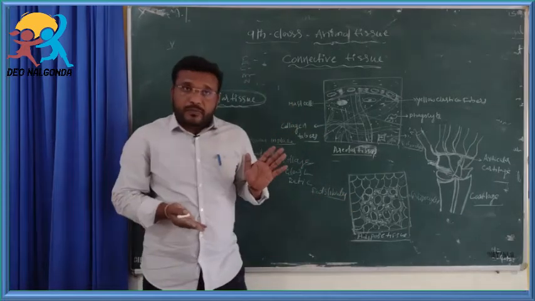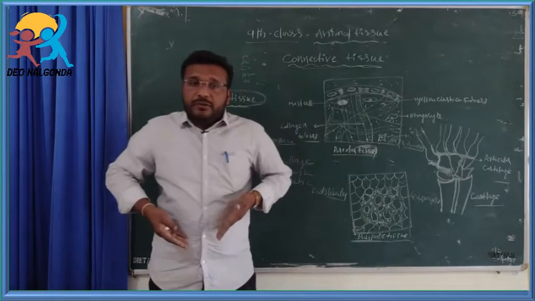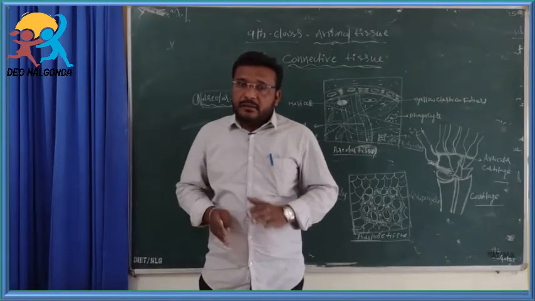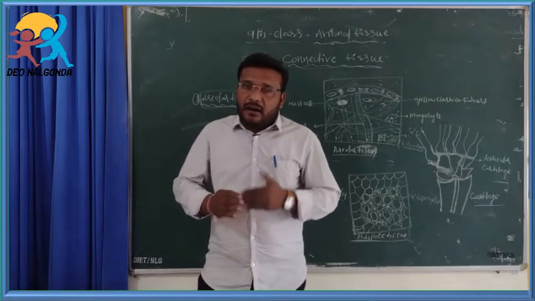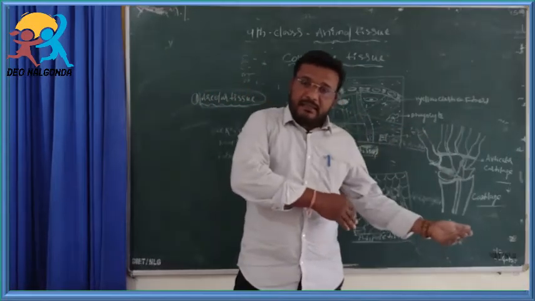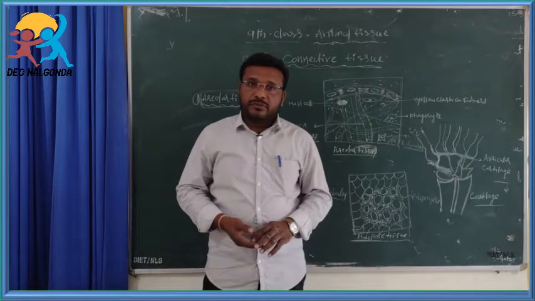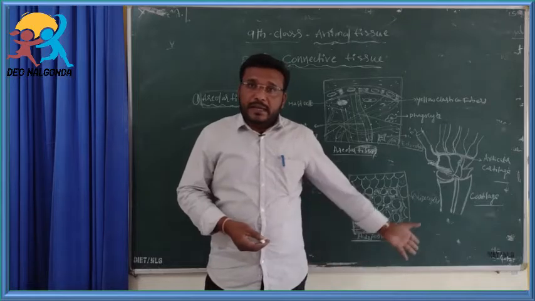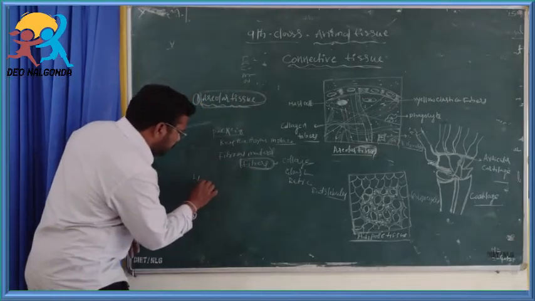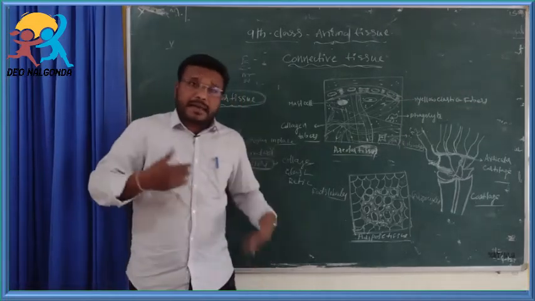So, how are fats formed in our body? When we take more food materials or nutrients, the extra nutrients are not used immediately. They are converted to fats. The fats are stored in the adipose tissue. This type of adipose tissue is present in aquatic animals like whales, as blubber, and also as the hump in the camel.